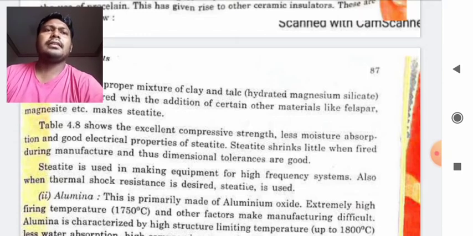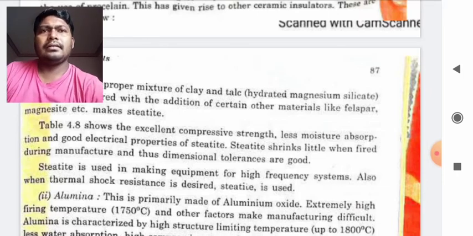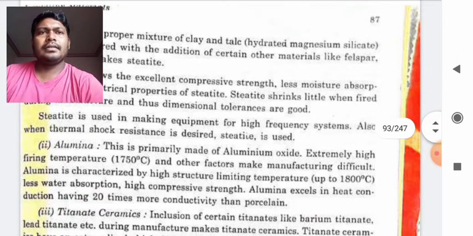Table 4.8 shows the excellent compressive strength, less moisture absorption and good electrical properties of steatite. Steatite shrinks little when fired during manufacturing, and thus dimensional tolerances are very good. Steatite is used in making equipment for high frequency systems. Also, when thermal shock resistance is desired, steatite is used. The other material is alumina. This is primarily made of aluminum oxide.